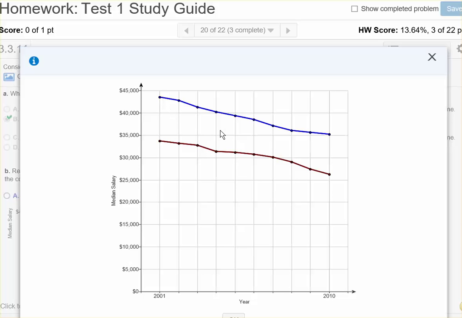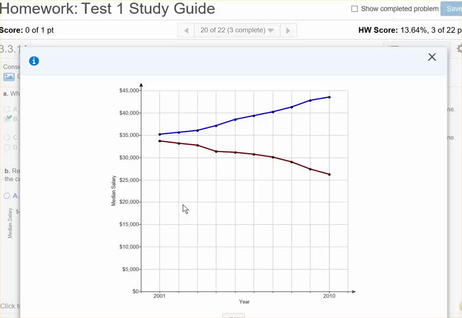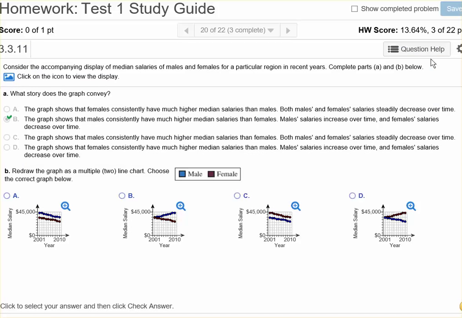So this shows both of them going down. So that doesn't appear to be the right one. Now here, I like this one. You can see the female salaries are decreasing and the male salaries are going up, and they both started about the same place. And it looks like D is very similar to that. So I wonder what the difference is between these two.